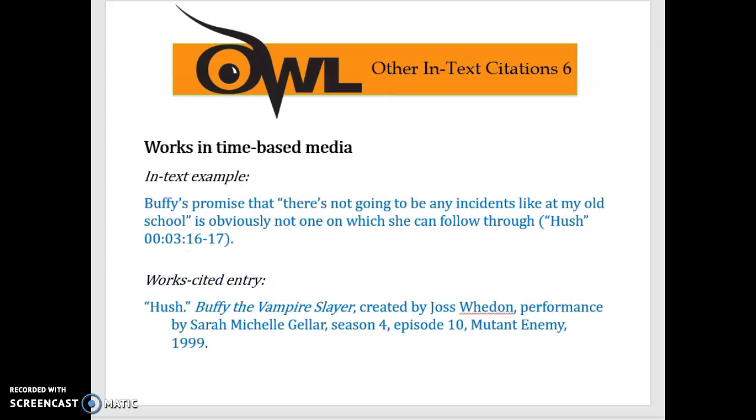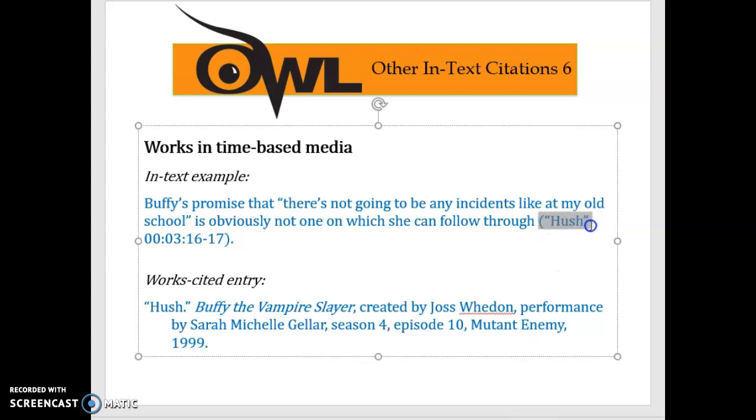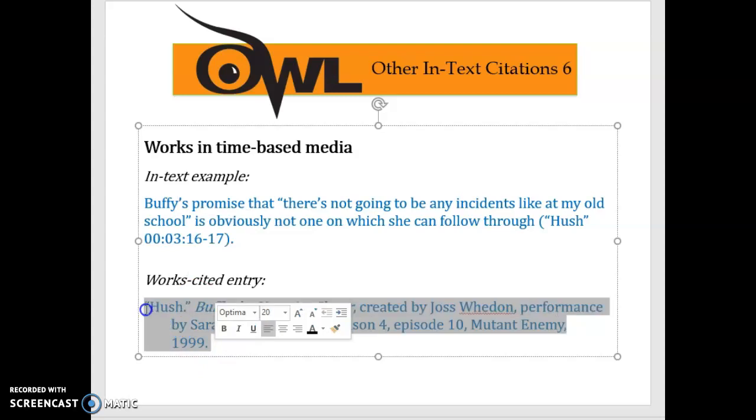Okay, we don't need to talk too much about this, but I wanted to share this with you. Here we have an example where we are quoting an episode of a television show. This is actually my favorite television show. I know this episode. This is the title of the episode, and this is the timestamp. This is where the reader can find this quote. And then this is what the entry in the Works Cited page would look like.